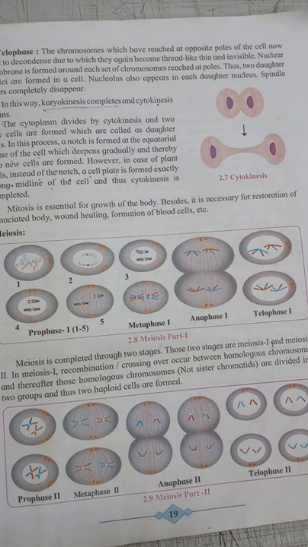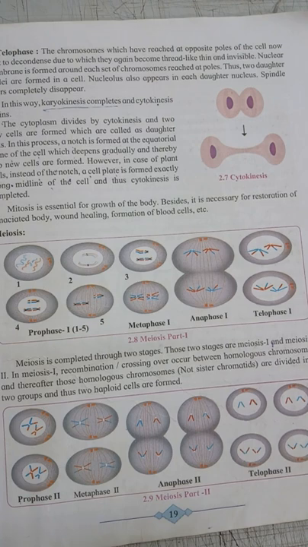In meiosis 1, recombination or crossing over occurs between the homologous chromosomes. Thereafter, those homologous chromosomes are divided into two groups and thus two haploid cells are formed.